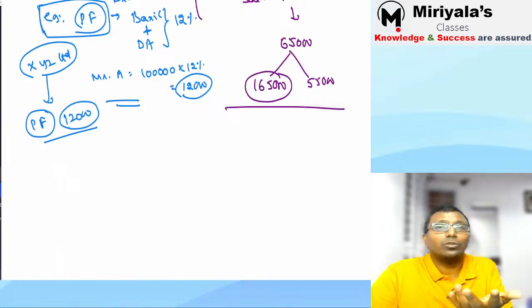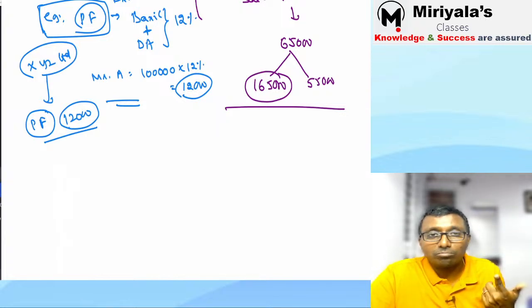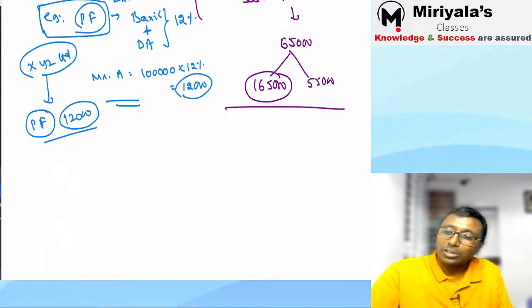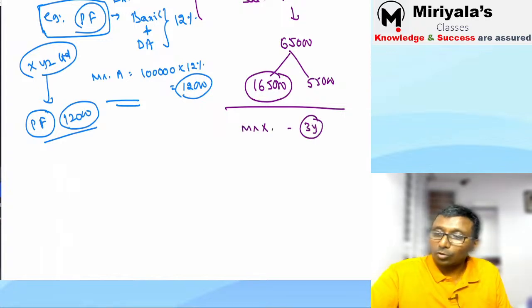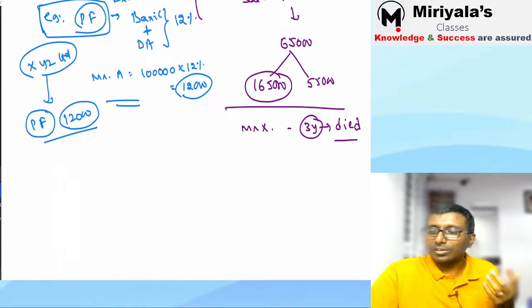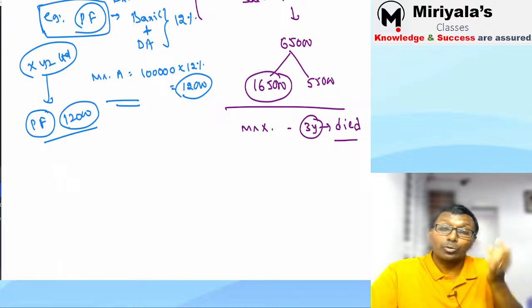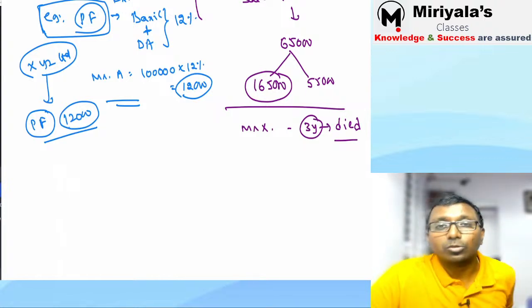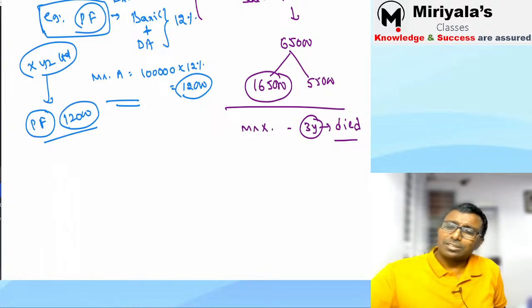Suppose you left after 4 years, the company will not give you gratuity, 1 paisa also they will not give. Suppose there is one Mr. X. He worked for 3 years. He died in between. You understood my point? It is possible, he is a human. Nowadays very young people, 24, 25 years old, also get heart attacks. You must be reading the newspaper also. Some deaths come without notice.